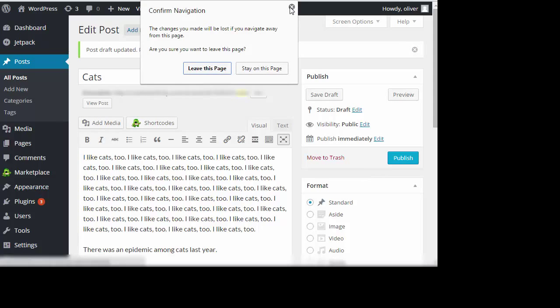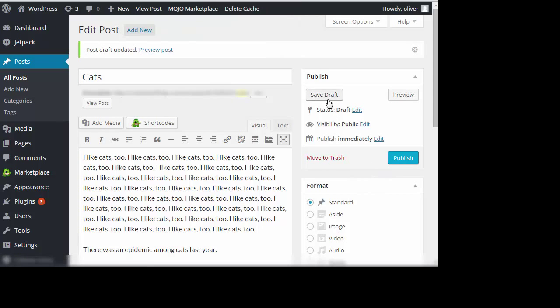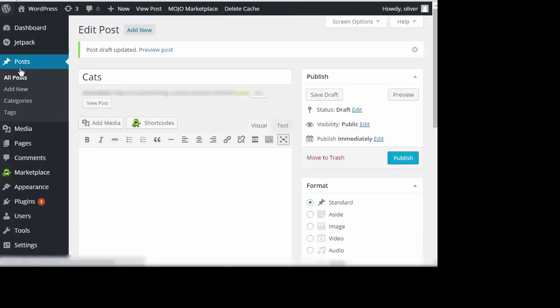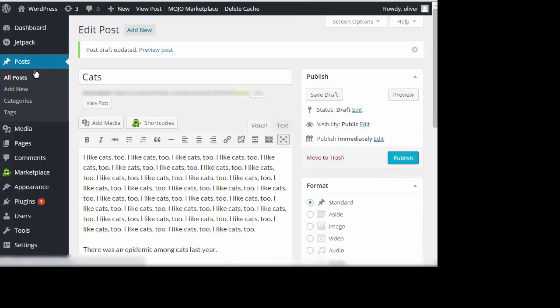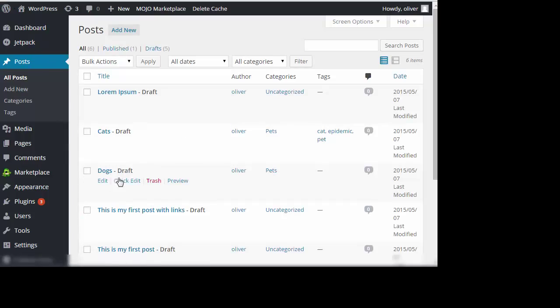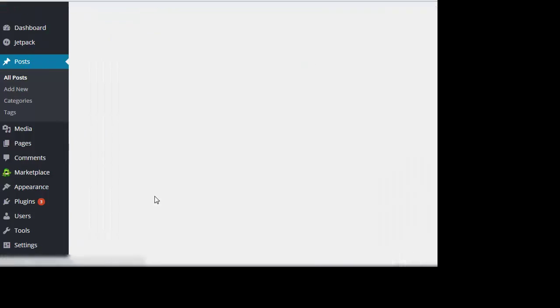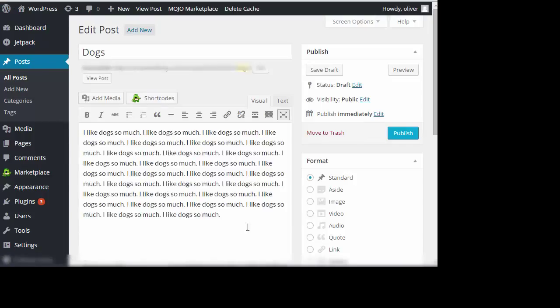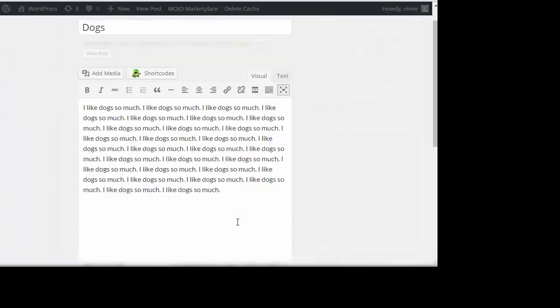Now let's go to the other post, which is the one for dogs. Oh, my apologies. Let's save it first. Okay. Let's go to the post for dogs. Now, I'm going to add a new sentence here.